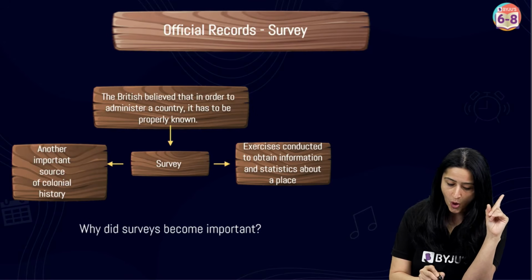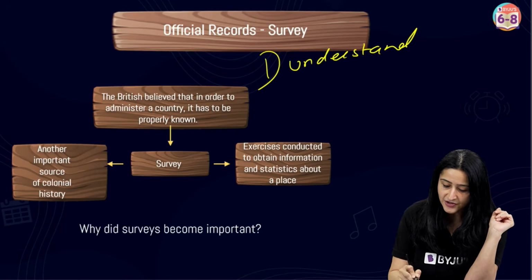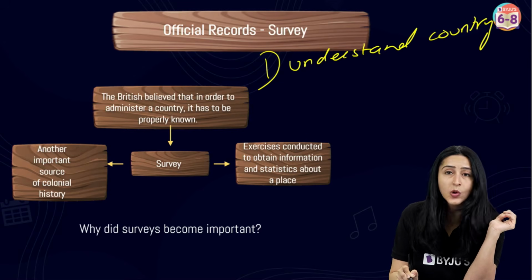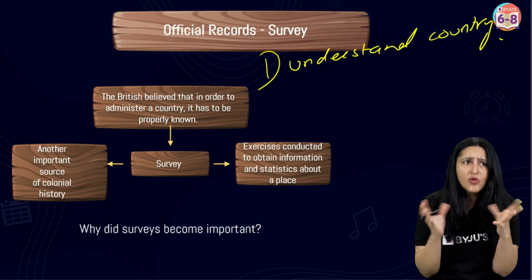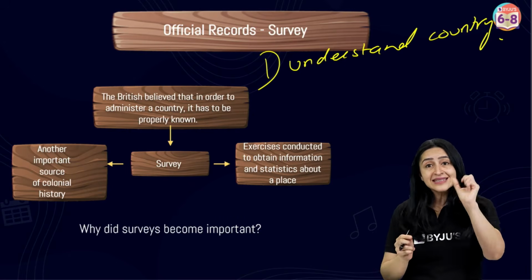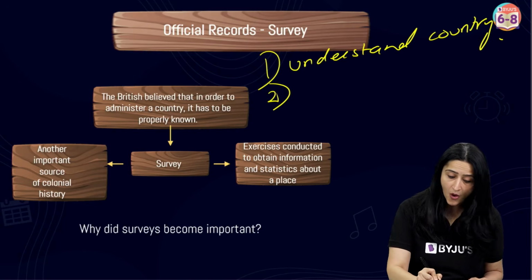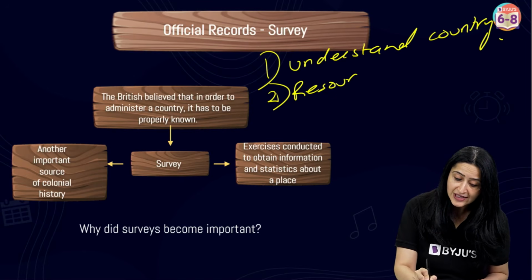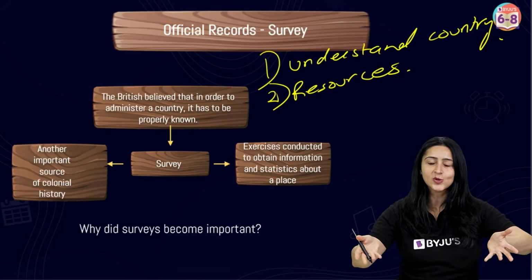The first was to understand the country that they were ruling. This is very, very important. To rule anything, you have to understand it, right? Know more about it. And the second, from their point of view, would be to understand or know more about the resources that were available to them, so that then they could go and exploit them for their use.